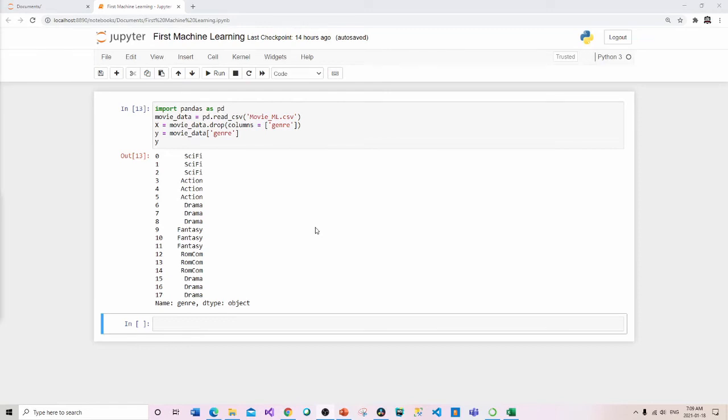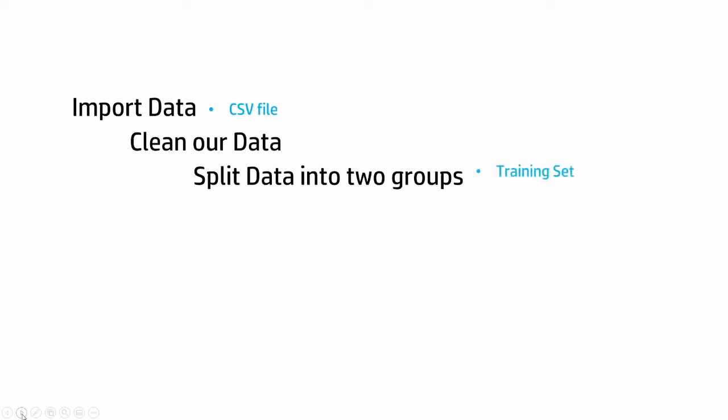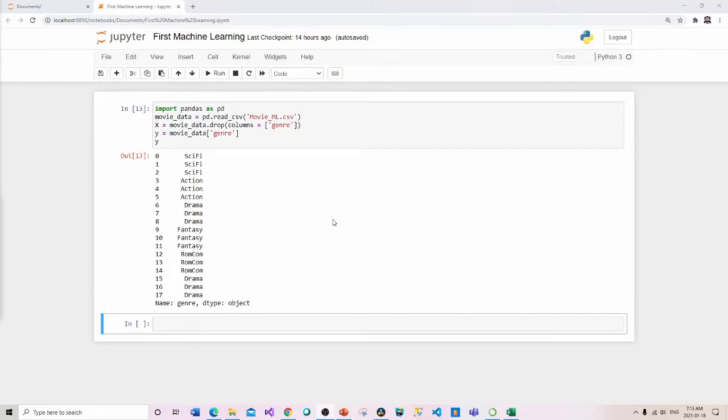Now that we have our input and our output, the next thing is to create a model and choose an algorithm. In the last section, we cleaned the data and also split it into the two groups. So in this part, what we have to do now is go over and create the model and choose an algorithm. So here's a really good thing.